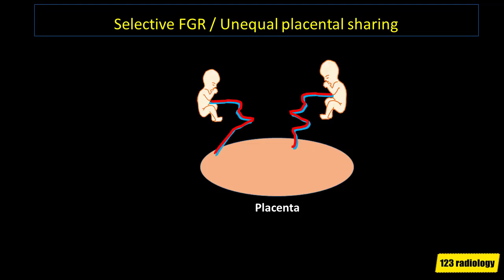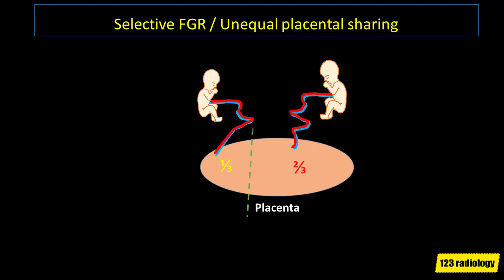Selective fetal growth restriction and unequal placental sharing. Twins may not quite share very well. In fact, when this sharing needs to happen for the placenta in utero, it is truly the survival for fetuses. Here is an example of twins, where one has central cord insertion, and the other one has a marginal cord insertion.